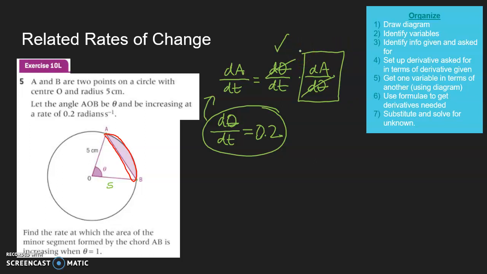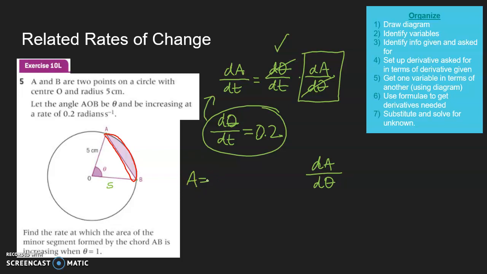So how are we going to get dA/dθ? Well, we obviously have to take into account the area formula. So I'm just going to put this over here on the right side. Area. So here's where we just have to figure out what we're doing.